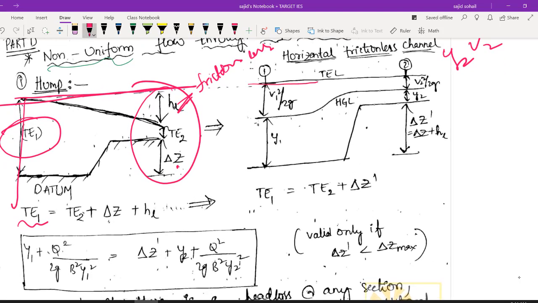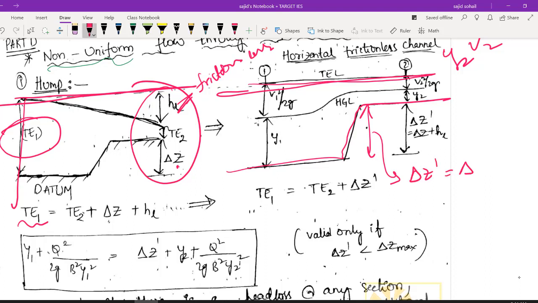So you have your total energy line here, okay, and this is your channel bed. Hump size obviously increased by the value of HL, head loss मैंने इसी में include कर लिया है. So delta Z dash is equal to delta Z of the original hump plus head loss. Okay, so here my water level is Y1. As soon as you are experiencing this hump, there will be a change in my water level, something like this, right? थोड़ा सा water rise रहेगा, and then I will be getting my depth of water at this hump. Y2 value आ जाएगा, ठीक है?